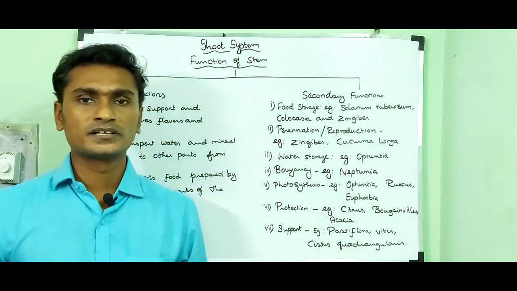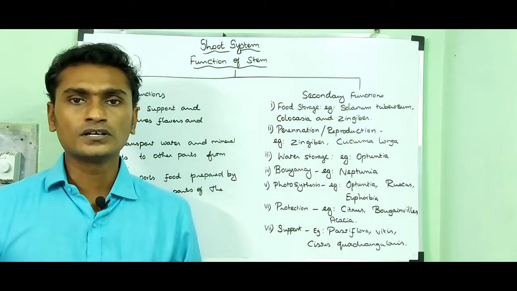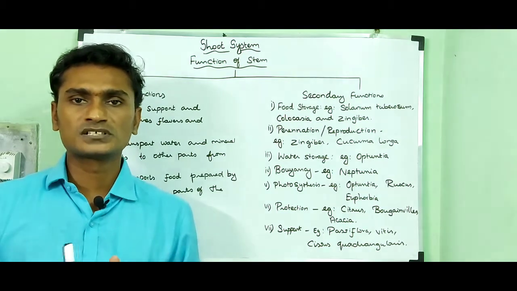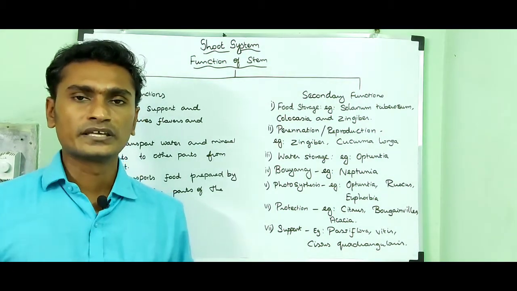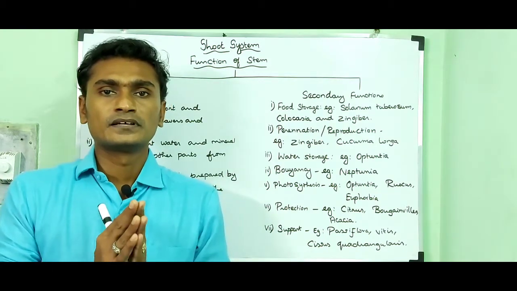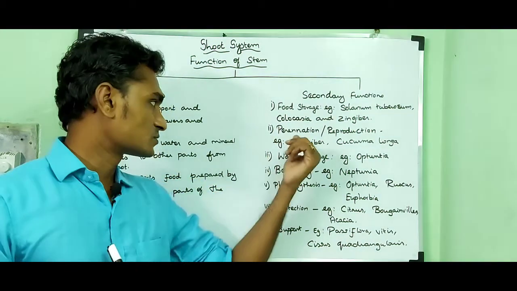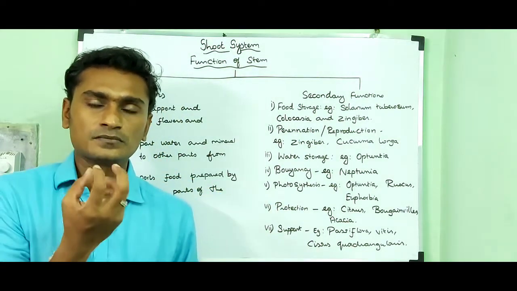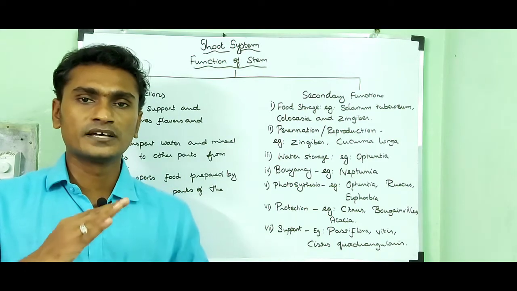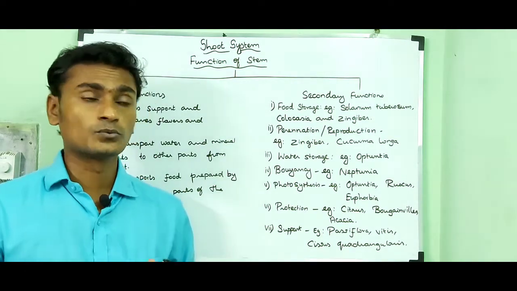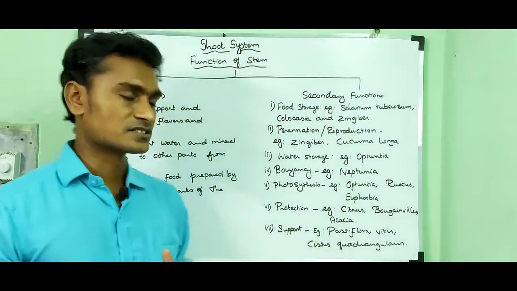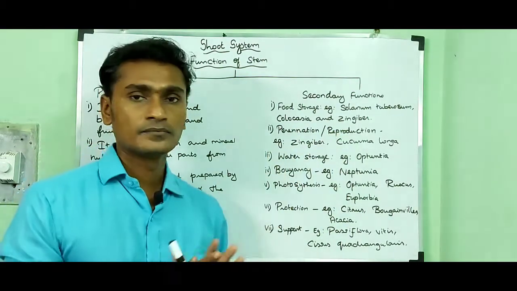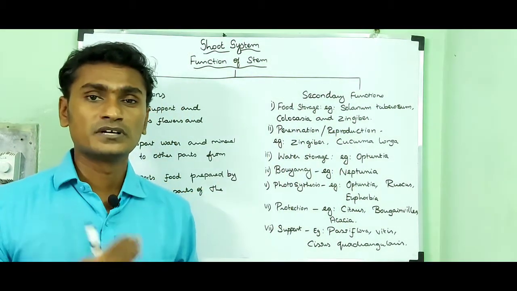Then perennation or reproduction. They remain dormant during unfavorable condition. After favorable condition, it can become a new young one. So they remain in a dormant condition. That condition is called perennation and reproduction. So the stem வந்து dormant conditionல இருக்கு, favorable condition ஆனோனா it becomes a new young one. Example Zingiber officinale, that is ginger. Curcuma longa is the binomial name for turmeric, manjal.